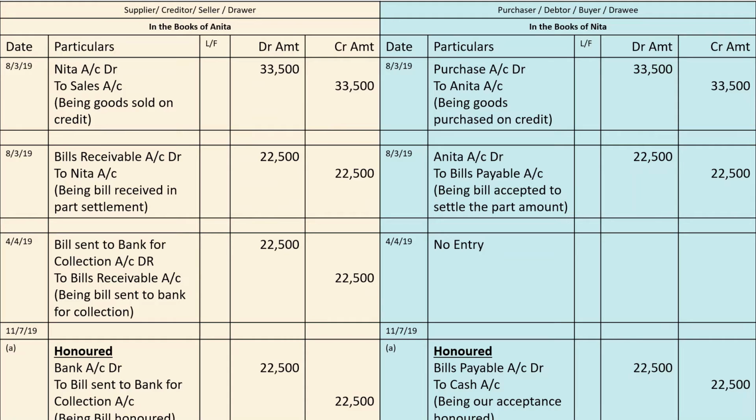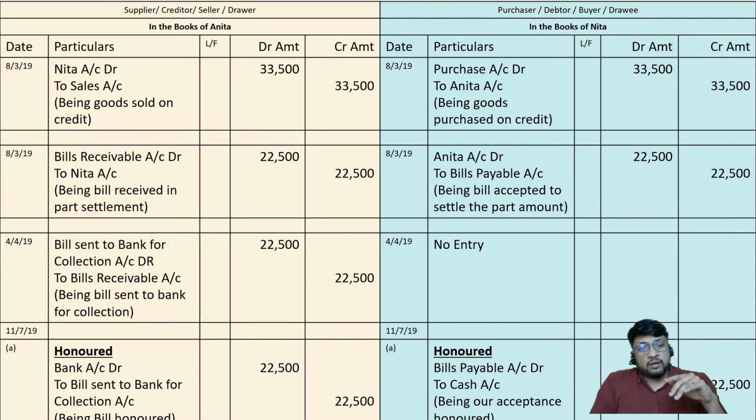Who will pay? Anita will pay. No sir, I know exactly what is to be done. These are just like noting charges. These are not noting charges, be careful. These are bank charges. Noting charges are payable on account of the dishonor of the bill, which is the mistake of the drawee. Here drawee has not made any mistake.